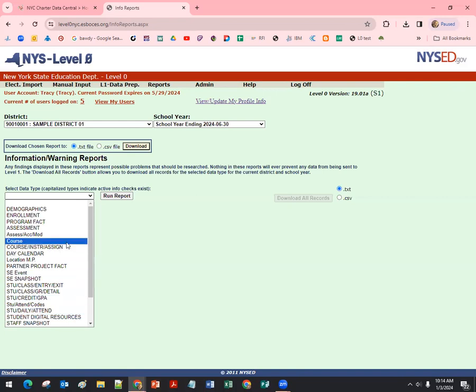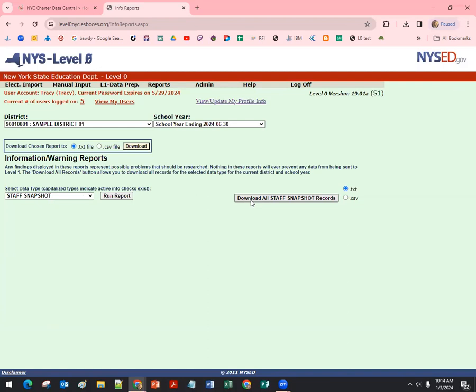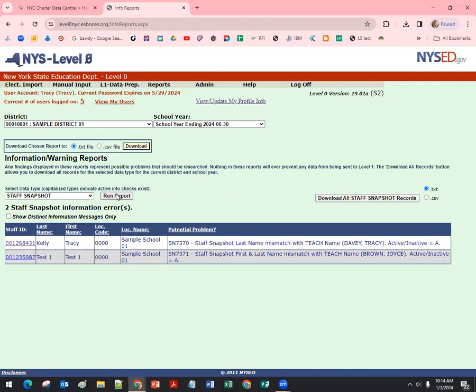Under the reports section, there's some cool information you can see. Various reports on different templates. I'm just going to show you one example. If you go to Staff Snapshot and run the report, here's where it's flagging for us that in this case, the last name is wrong.